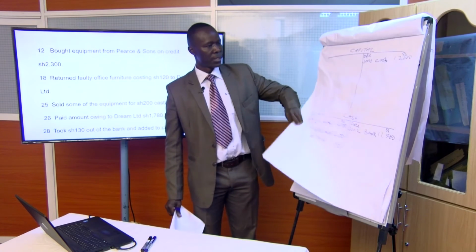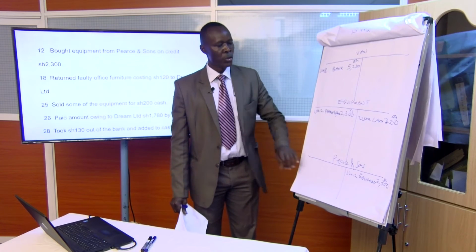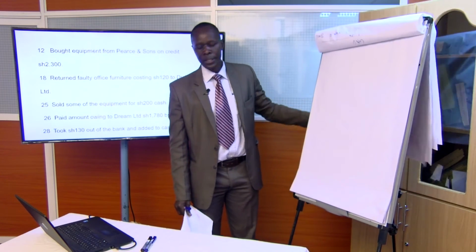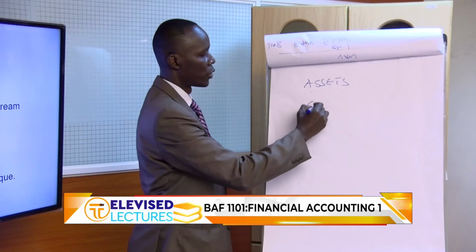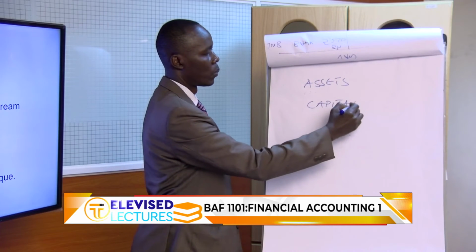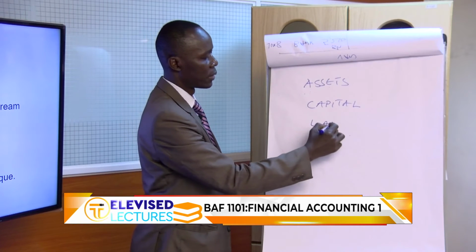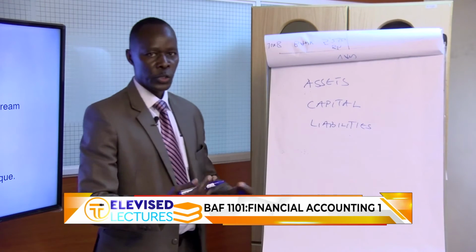There is an important asset called stock. I want to show you how to record stock. So already we have seen how to record assets. We have seen how to record capital. We have also seen how to record liabilities. Liabilities is when the business is owing outsiders.